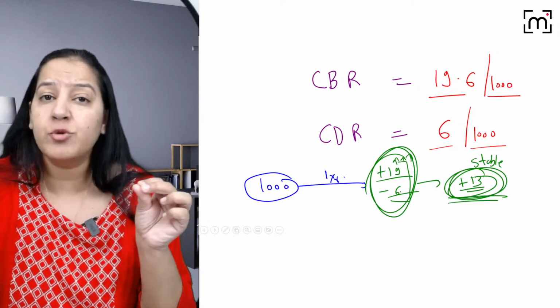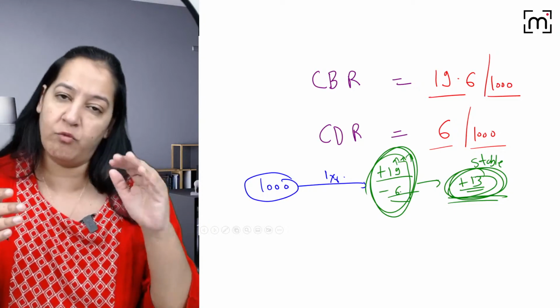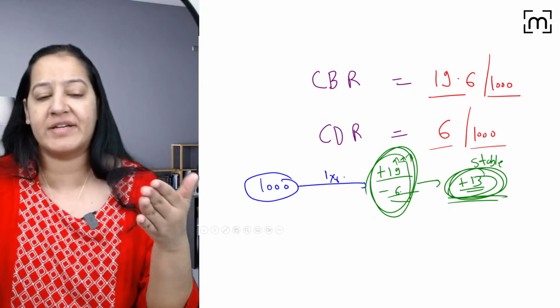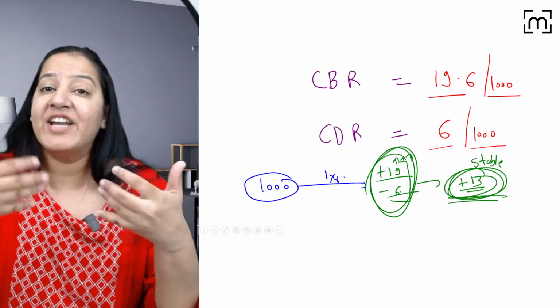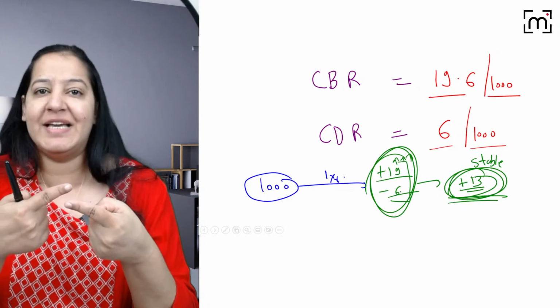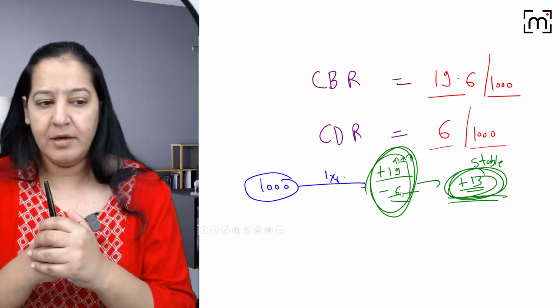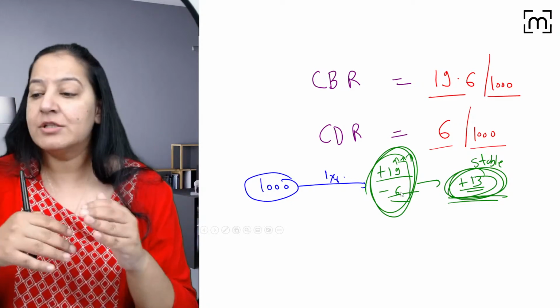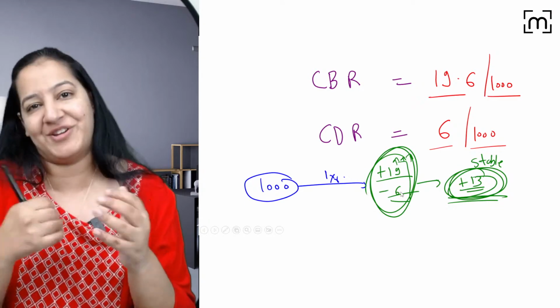You want the two things to be equal, because whatever is adding, the same thing you are subtracting. So overall, the addition will be zero. They will neutralize each other, and this is known as the stable model. You got my point? So for achieving the stable model, what do you have to do?